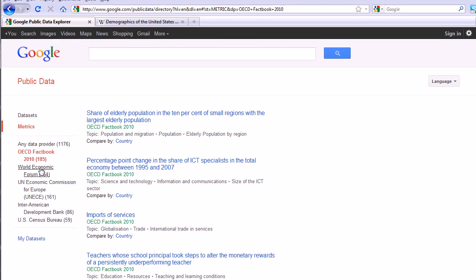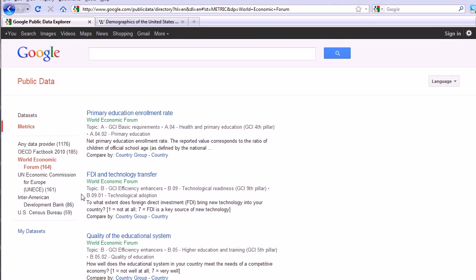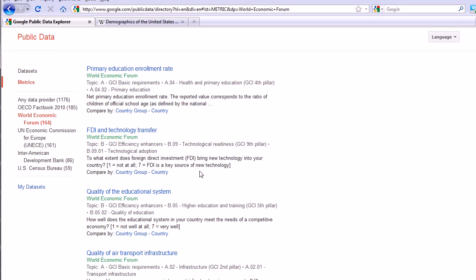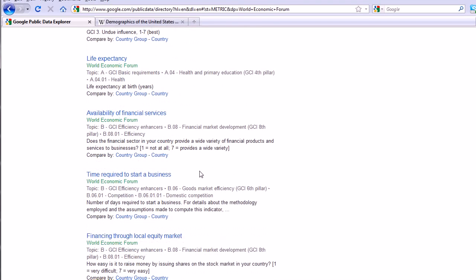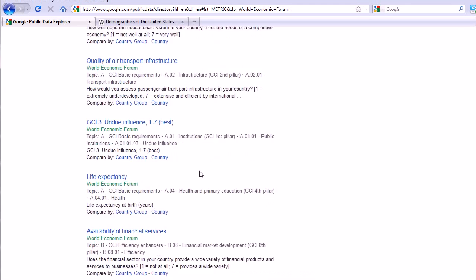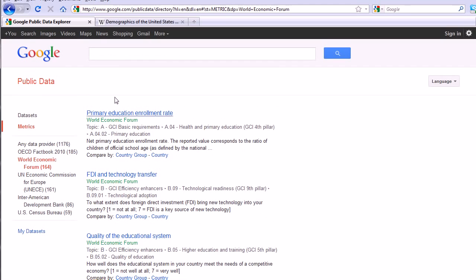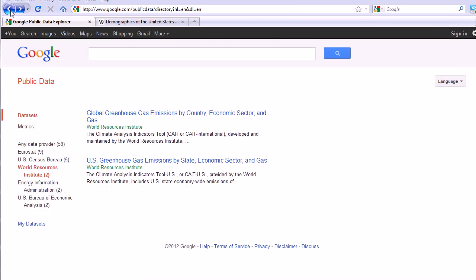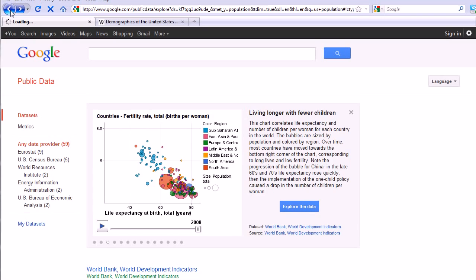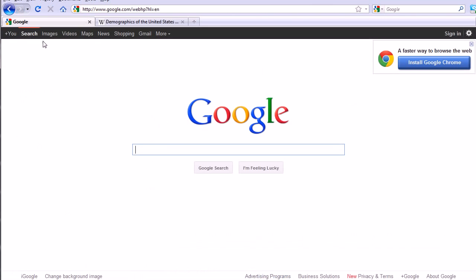Oh, but this isn't actually going to plot it for us. Well, once we go inside the data, that's what it does. This is public data that's collected and allows you to visualize it with either the line graph like we saw before, or with the Hans Rosling bubble chart kind of thing. But for me, I kind of feel like going back to the searches. I feel like I could dig in there for a long time. You could click right there on that search tab, and then it'll take you right back to Google.